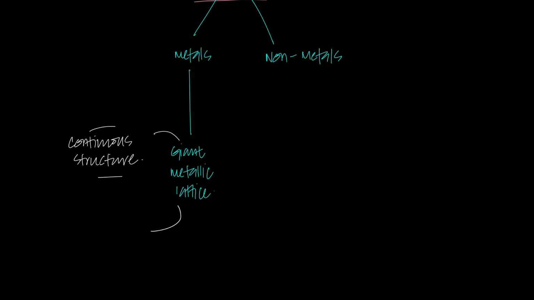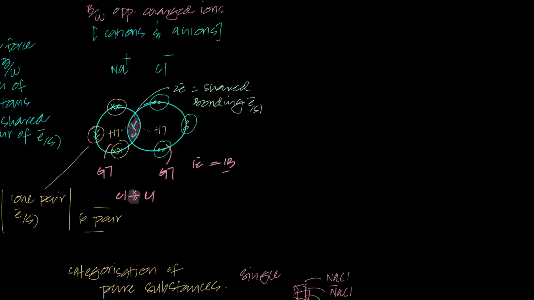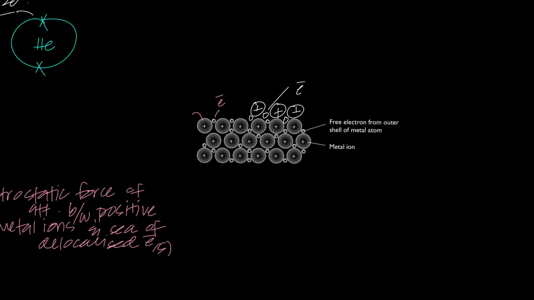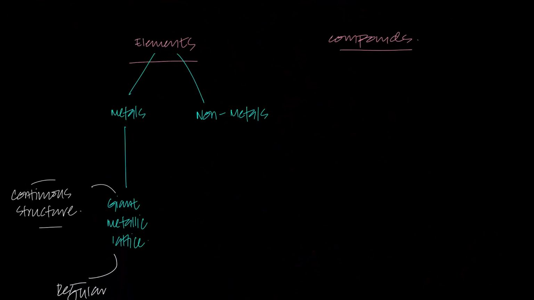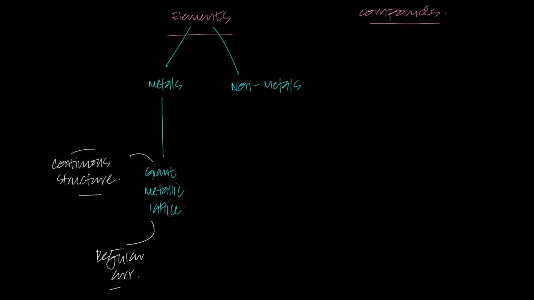Why am I calling it lattice? Because it's a regular arrangement. There's a regular arrangement of these positive ions, and we know whenever we have regular arrangement, we can also call that arrangement a lattice. So that's the structure of metal. And why do we call it metallic? Because it has metallic bonding.